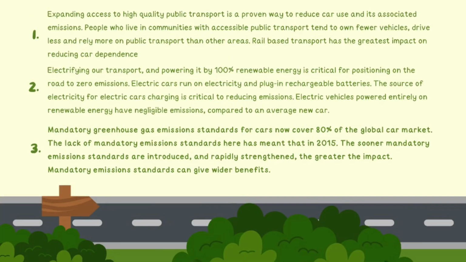Shifting out of cars and onto public transport. Expanding access to high-quality public transport is a proven way to reduce car use and its associated emissions. People who live in communities with accessible public transport tend to own fewer vehicles, drive less, and rely more on public transport than people in other areas (Littman 2010). Rail-based transport, trains, light rail, and trams, has the greatest impact on reducing car dependence.